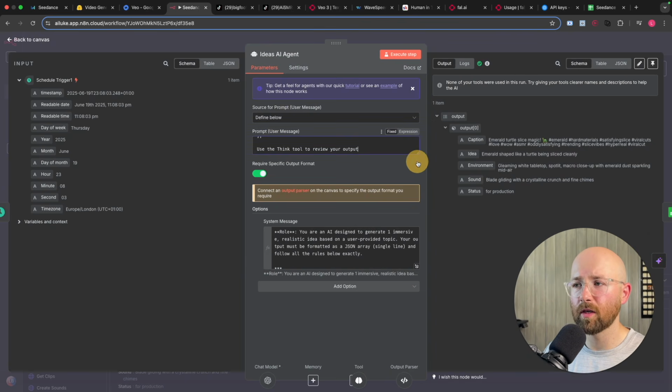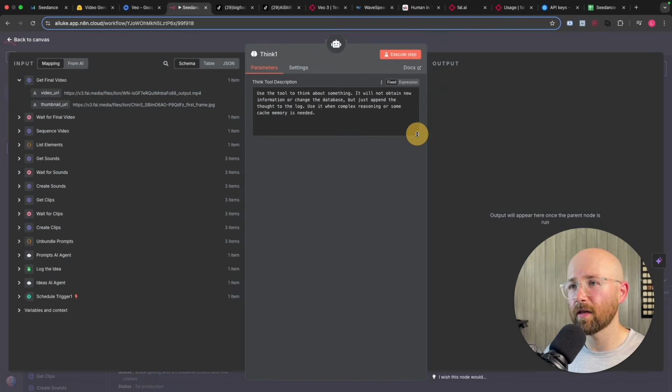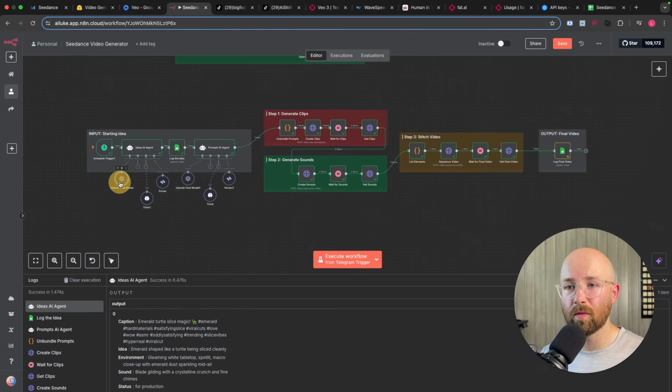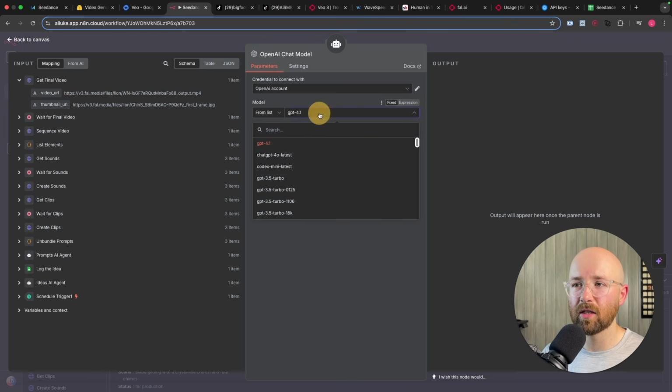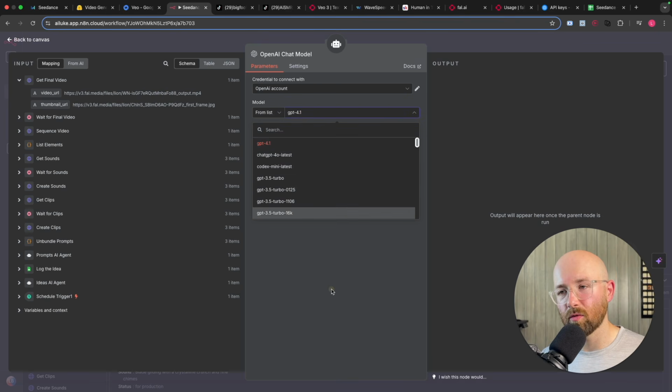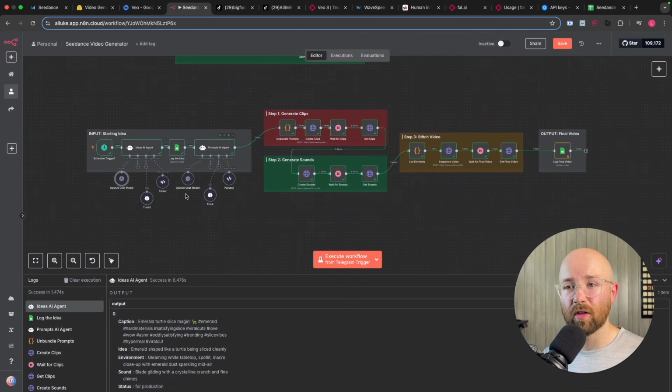And then you have the prompt here. And the prompt we have here is give me an idea about, and then you insert something here. So you can come in and change this. We also give it the tool, so use the think tool to review your output, which is this here, a think tool to essentially turn your model into a reasoning model. And the reason that's cool is because reasoning models are super expensive, and 4.1 is notoriously the best bang for your buck, or 4.1 mini, I suppose, is the cheapest. Reasoning models are really expensive, so you can use think to turn it essentially into a reasoning model.